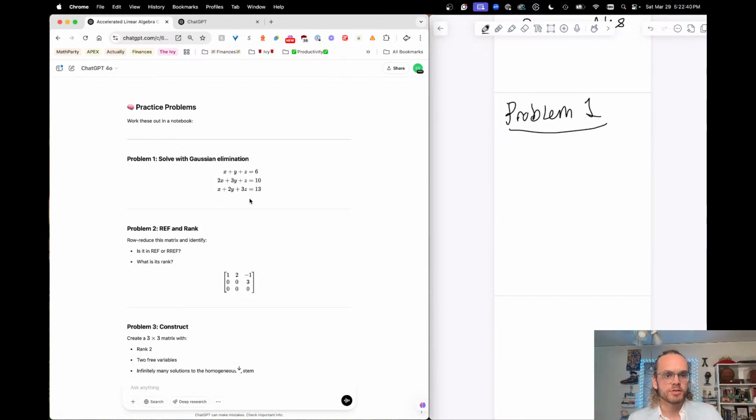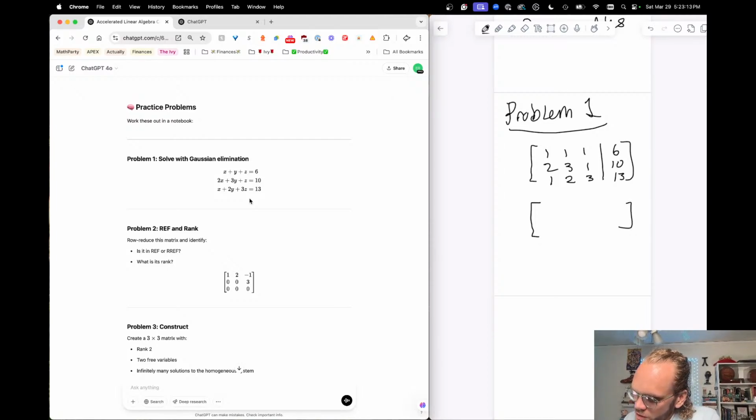So I have to solve with Gaussian elimination. I'm just going to go ahead and write the augmented matrix. We have 1, 1, 1, 6, 2, 3, 1, 10, and 1, 2, 3, 13. Let's make my work a lot neater on this one. Again, I'm going to get super quick with this by the end of this, but I go draw the matrix.